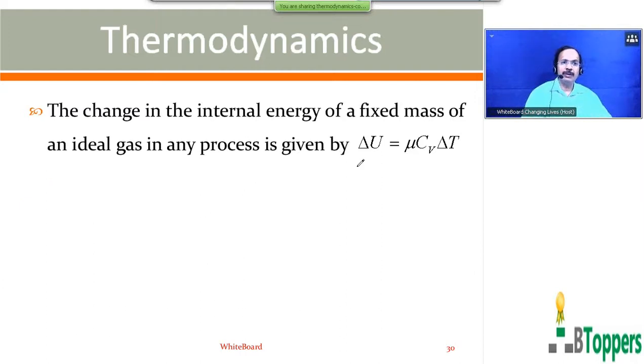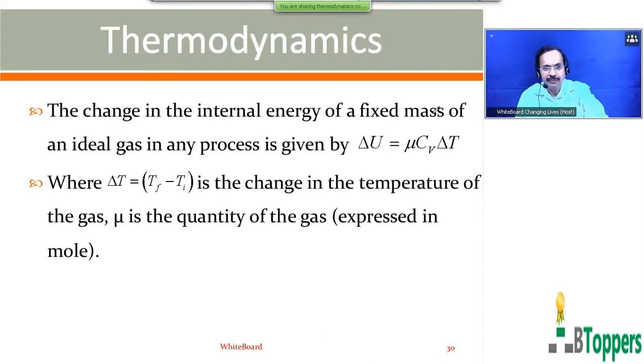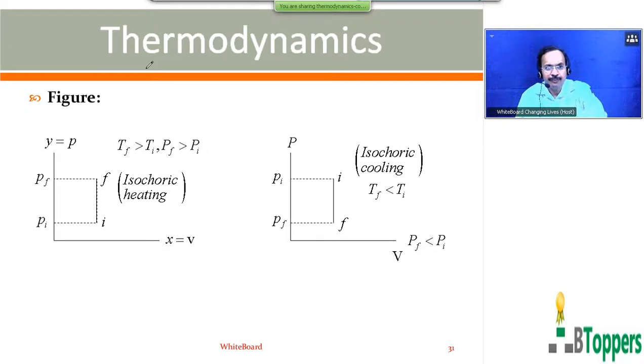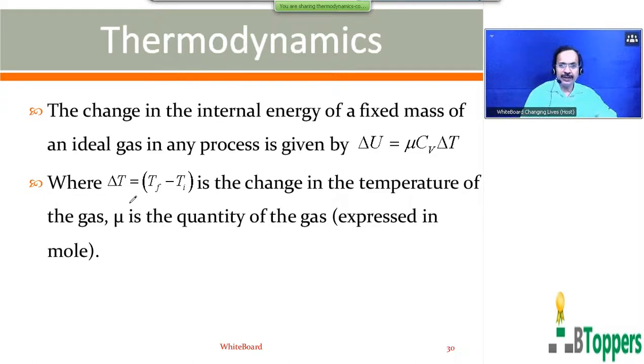The change in energy of a fixed mass of an ideal gas in any process is given by ΔU = ν Cv ΔT, and ΔT equals Tf minus Ti, the change in the temperature of the gas. ν is the quantity of the gas expressed in moles. Those who are writing the notes, please pause and finish writing the notes up to here.